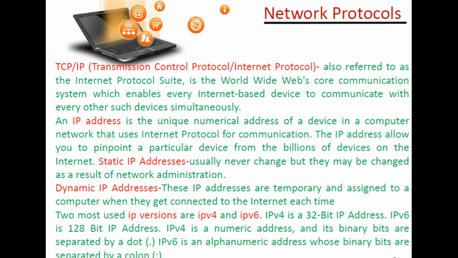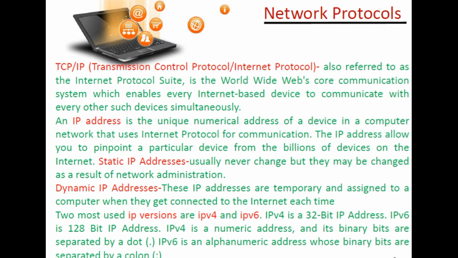Now first of all, TCP/IP. Transmission Control Protocol and Internet Protocol are known together. It is also referred to as the internet protocol suite because it is made up of two different protocols, that is Internet Protocol, which handles addressing, and TCP, that is Transmission Control Protocol. It is used by the World Wide Web as the core communication system, which enables every internet based service to communicate with every other device simultaneously.